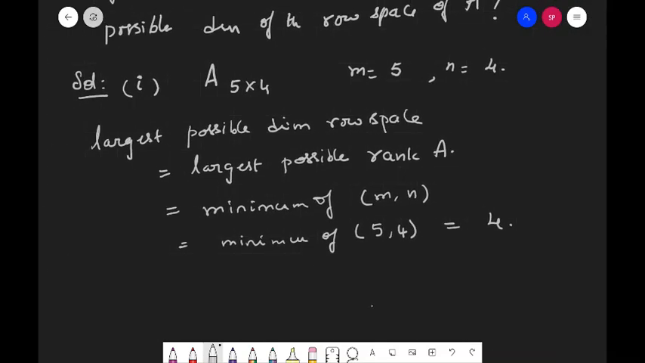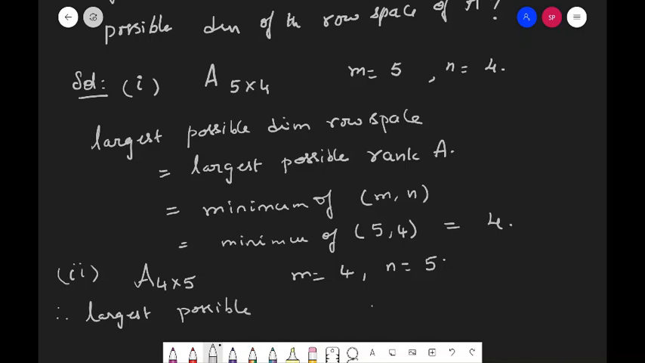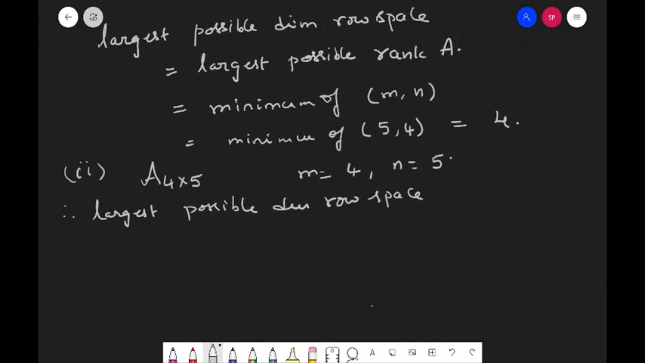Now the same way if we look at the second bit, A is now 4 by 5. So here m is equal to 4, n is equal to 5, and here also the same logic applies. Therefore the largest possible dimension of the row space is the minimum of 5 comma 4, which is also equal to 4. So in both the cases it is 4 only. Now let us look at the next problem.